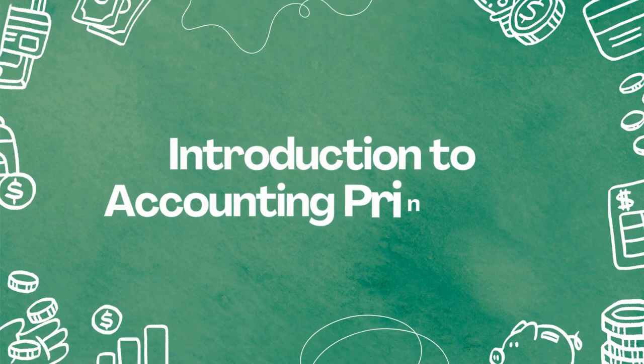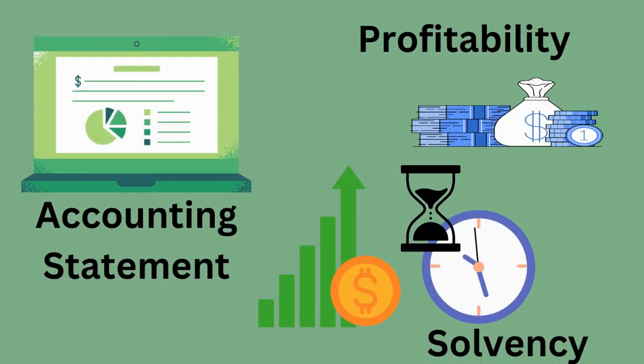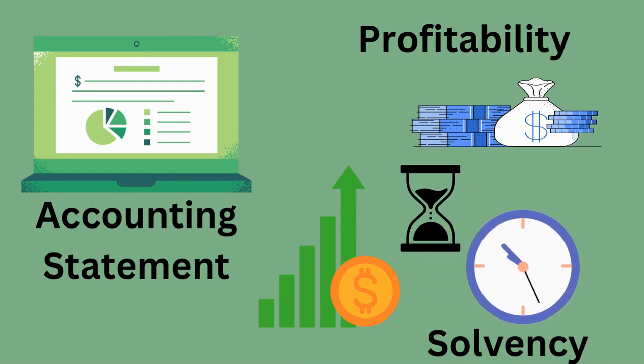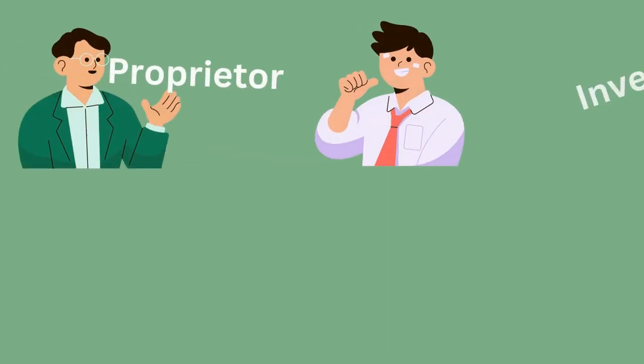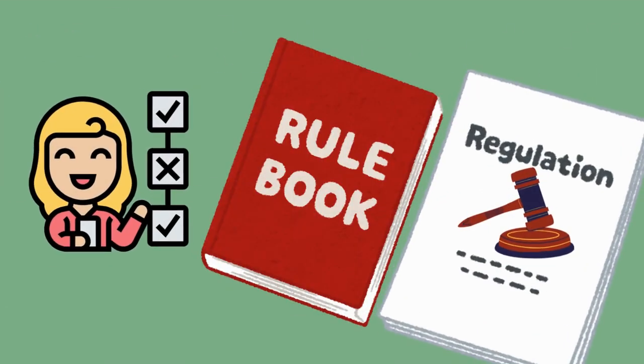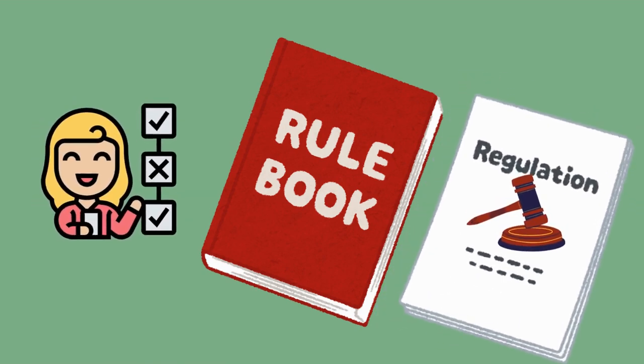Today we will be studying an introduction to accounting principles. As we know, an accounting statement discloses not only the profitability but also the solvency of a business to various parties which are linked to the business, such as the proprietor, investor, creditor, or the government. It is therefore necessary that these accounting statements are prepared in accordance with some kind of accounting principles or rules.